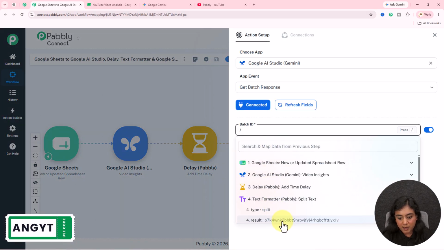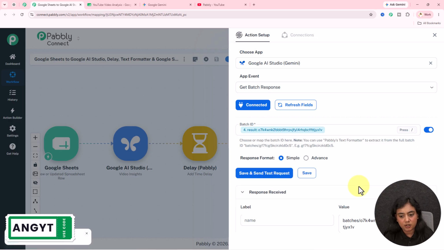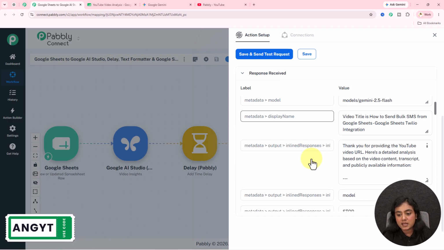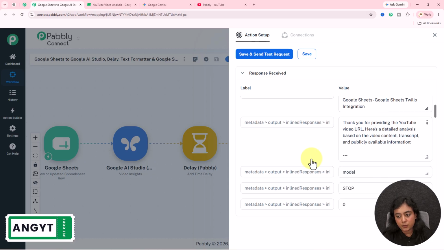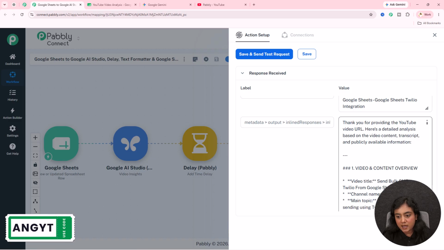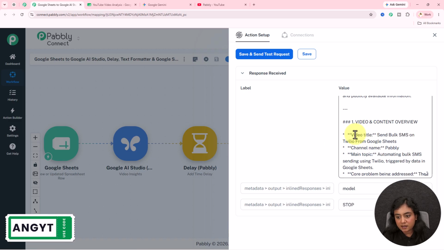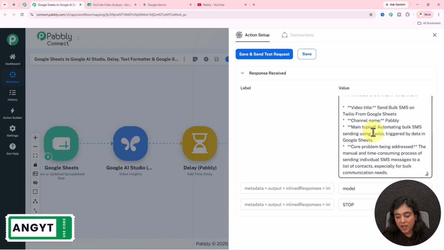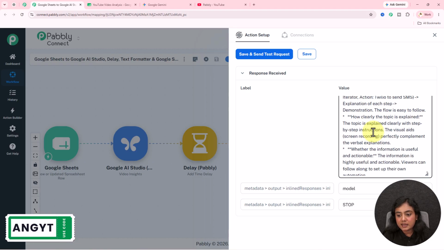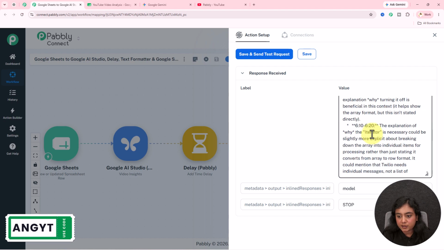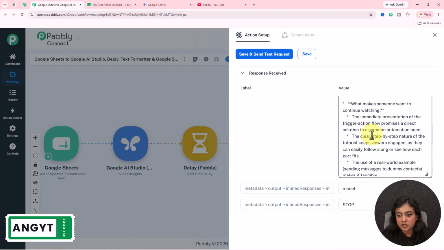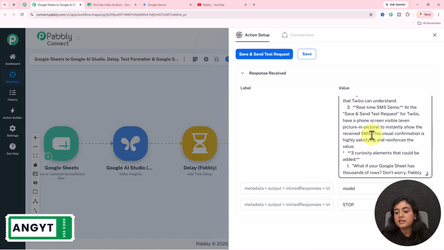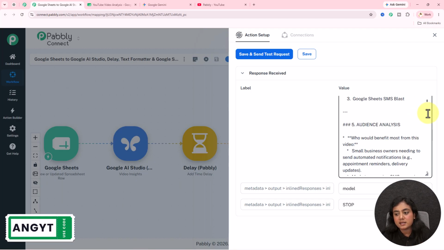So I'm going to map the data. Click on this save and send test request button, and now you will see right over here you have received this response correctly. In this response, you have received the content part, and this is the entire title. You can see send bulk SMS from 12 Google Sheets channel is Pabbly. You can see you will get the detailed analysis over here for this title. Everything is mentioned, the hook, everything that you entered in the prompt is exactly coming over here.